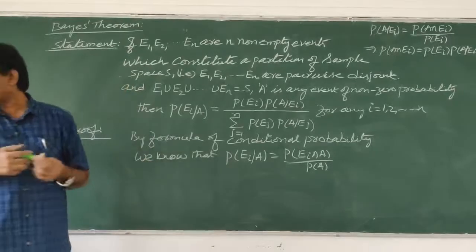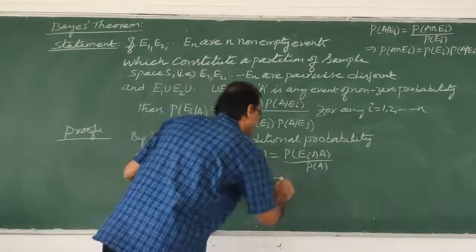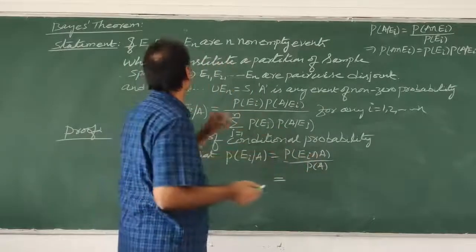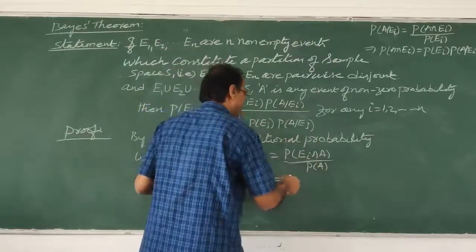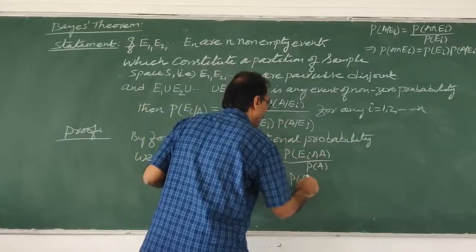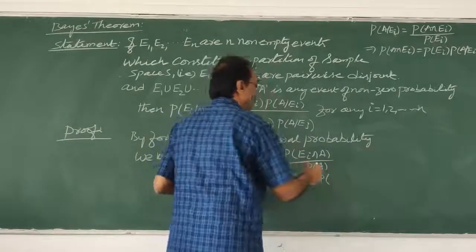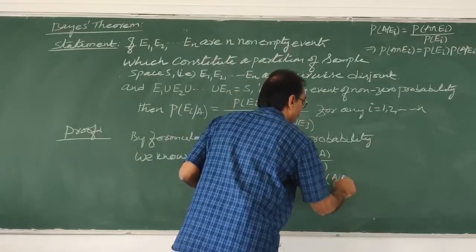So that is equal to P of Ei intersection A, by the multiplication theorem previously proved. What is the multiplication theorem? Probability of Ei into probability of A given Ei. How we got it?